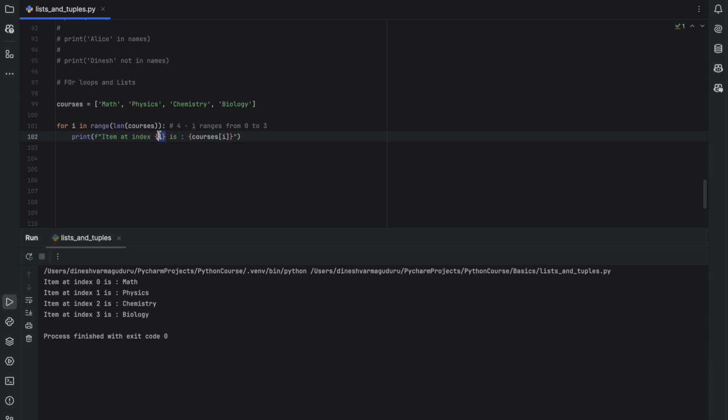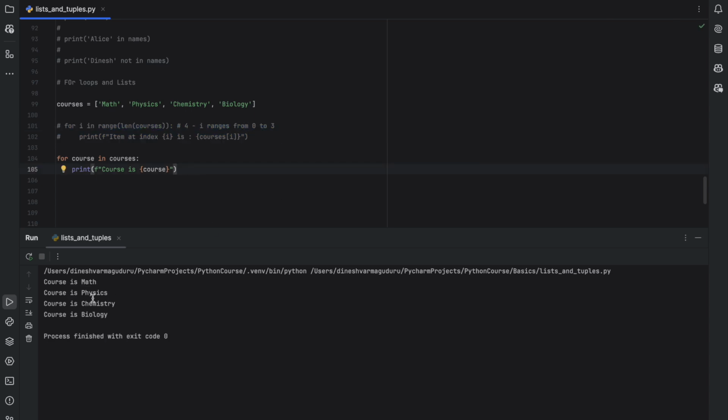Now let's say that you don't want to access this index. You can replace this for loop with for course in courses. So it will just access every course in courses and you can print it, and now this course will become the loop variable. That's why I'm using course here. If we run this, you see it says courses math, courses physics, courses chemistry and biology, and we cannot access the index because we don't know the index. Basically we can only know the items in the list using this method, but if we are using this range, we will have access to both index and value.